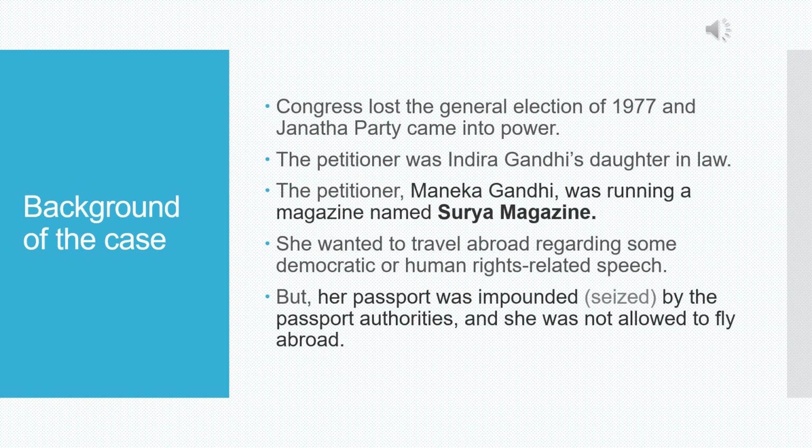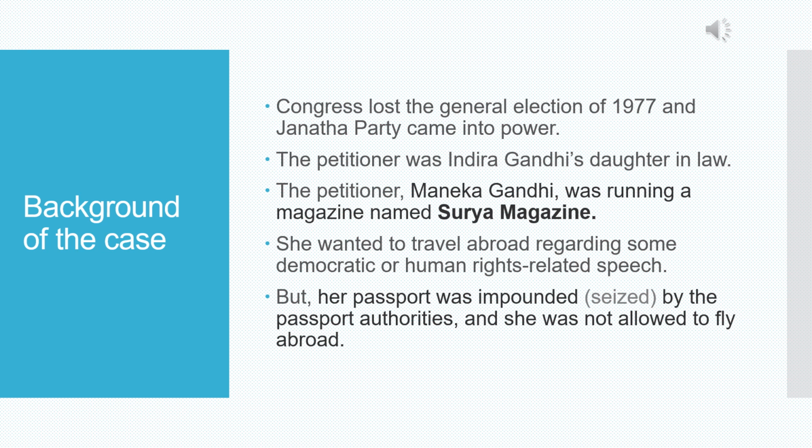So let's see what was the background of the case. After the declaration of emergency, the Congress party lost the general election held in 1977, and then the Janata Party came into power. And we all know that Maneka Gandhi, the petitioner, was Indira Gandhi's daughter-in-law, and she was running a magazine called Surya Magazine.